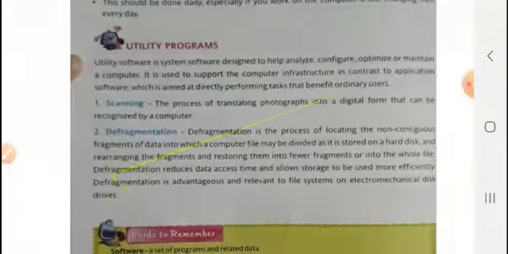Then utility programs, we know very well. A utility is system software designed to help analyze, optimize, or maintain a computer system. Maintenance is like the cleaning or servicing we do for our ACs, cars, scooters and bikes, and in the same way for programs also. Got it? So here are the words to remember.